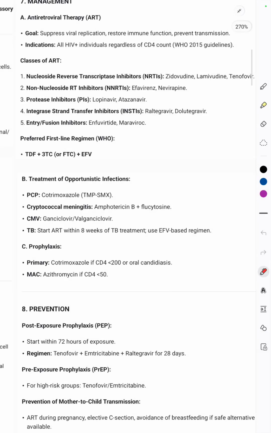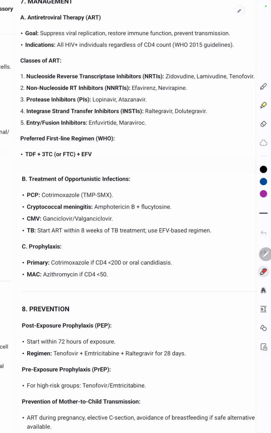The classes are nucleoside reverse transcriptase inhibitors, that includes zidovudine, lamivudine, tenofovir. Then non-nucleoside reverse transcriptase inhibitors, that is NNRTIs, that include nevirapine, efavirenz. Protease inhibitors, that is lopinavir, indinavir, ritonavir. Then integrase inhibitors, raltegravir, dolutegravir, and entry or fusion inhibitors, that is enfuvirtide and maraviroc, which acts against the CCR5.